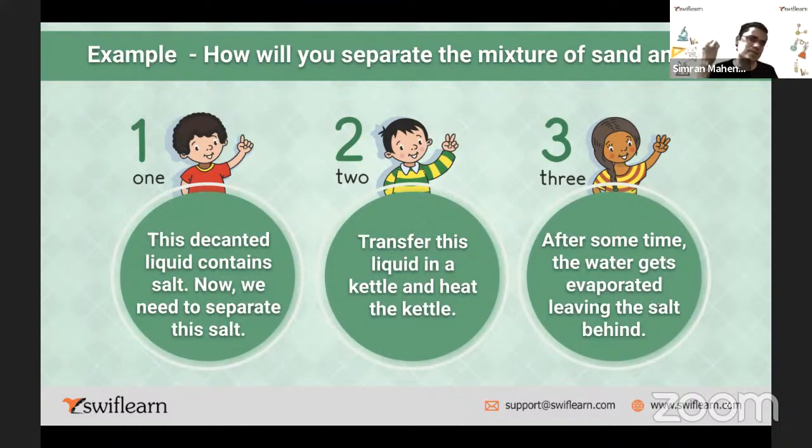happens? Whatever the substance is there, especially water in this case, water gets heated up. The temperature of water increases, right? That is the process of the kettle, the heating of the water through the kettle. That is the explanation I gave you.